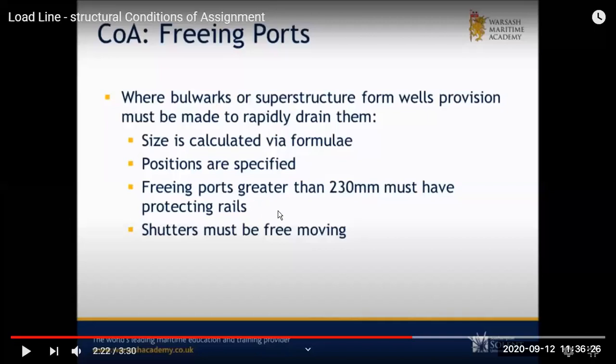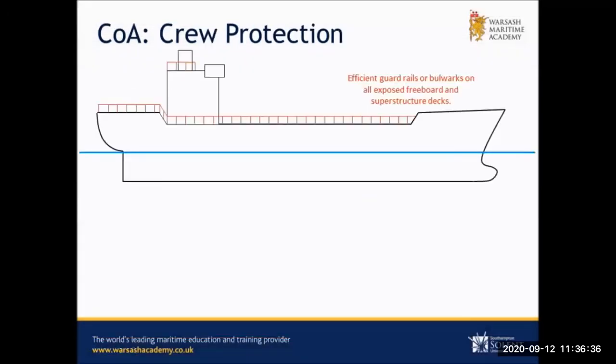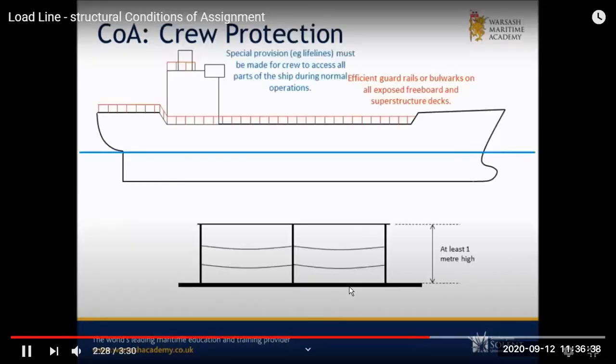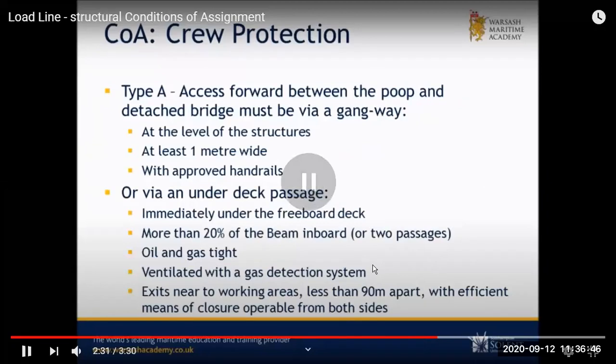Then your guardrails, this is a minimum size which is calculated as per the formula, and drains and position is there. Then again spring ports or scuppers, if they are more, then they should be provided with a protection. Then crew protection. We know we need to have either lifelines or guardrails which have a minimum height of at least 1 meter, with different supports and chains on the side.